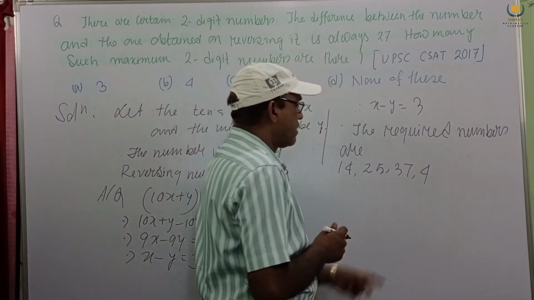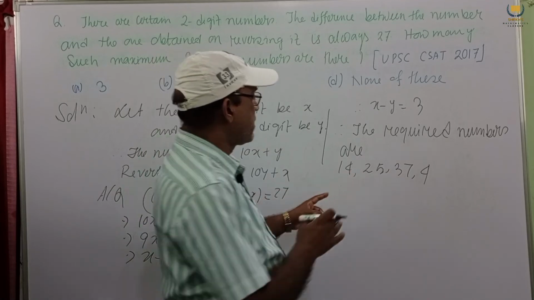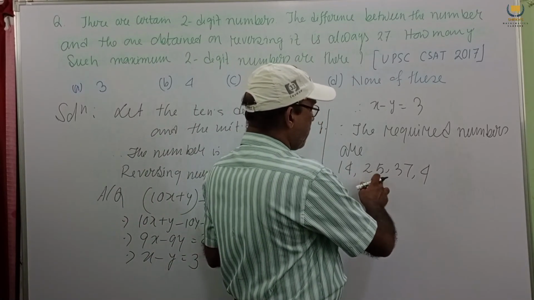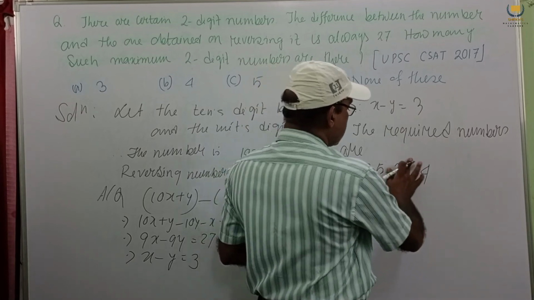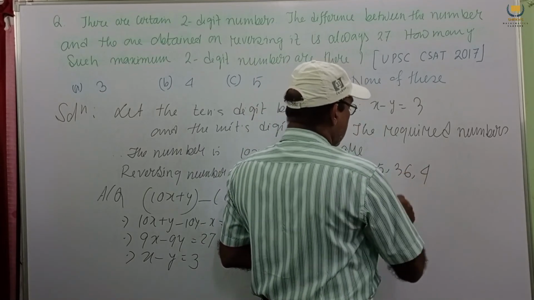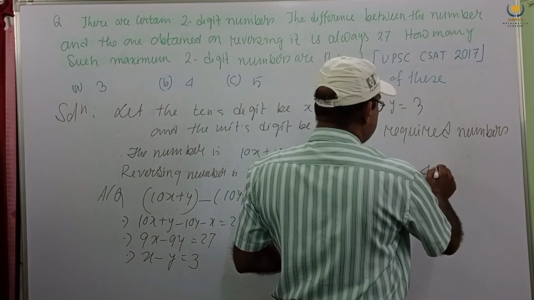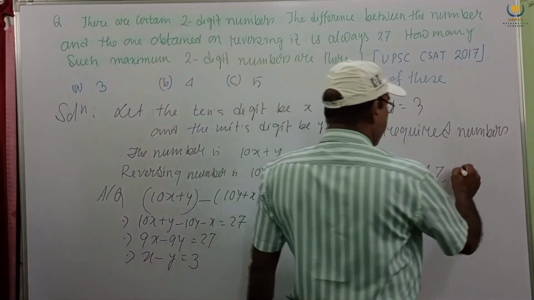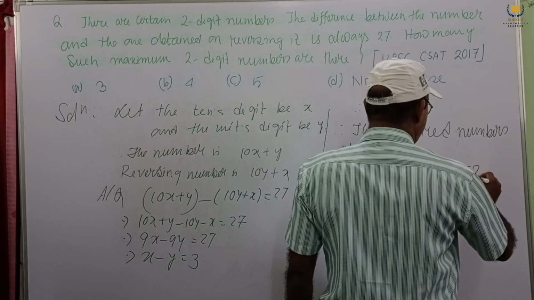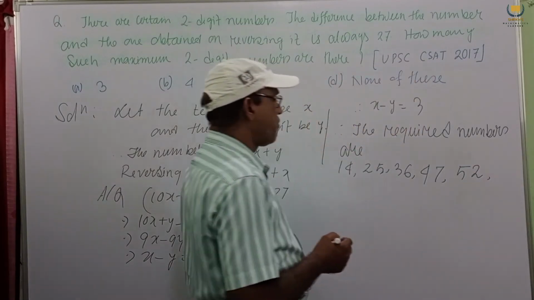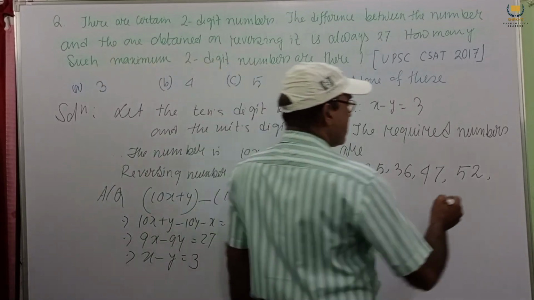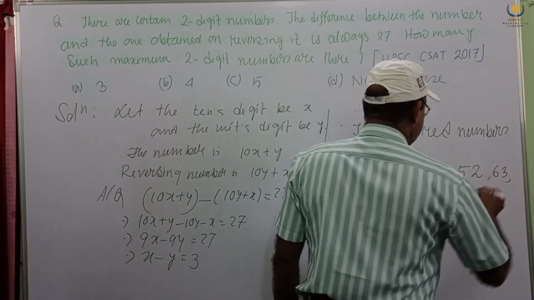This is our difference, it should be 3. 14, 25, 36, 47. Next 52, 5 minus 2 is 3. Next 63.